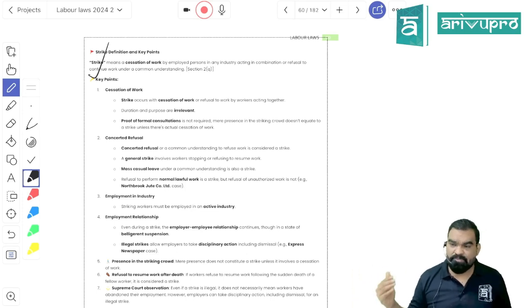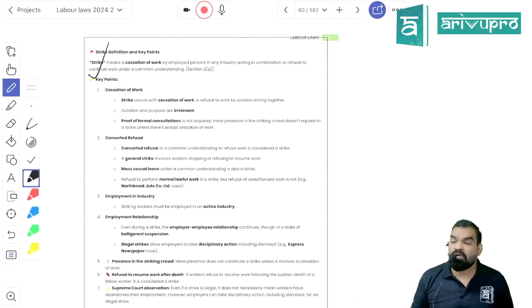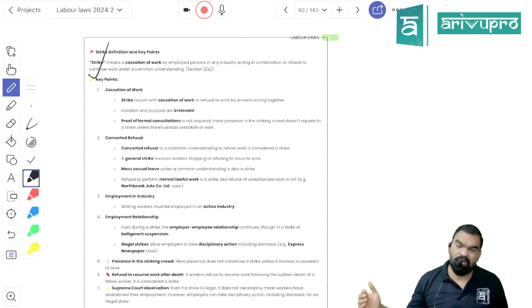Whereas when it comes to a lockout, when the workers are becoming over demanding, and because of the trouble they have created, the employer has temporarily closed down their business organization and is not willing to allow any work to anyone. So that is called a lockout. So a strike is conducted by the employees, the initiative is taken by the employee. A lockout is an initiative taken by the employer. In both cases, the mandatory requirement is cessation of work.